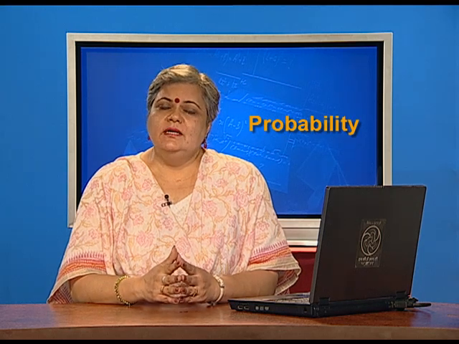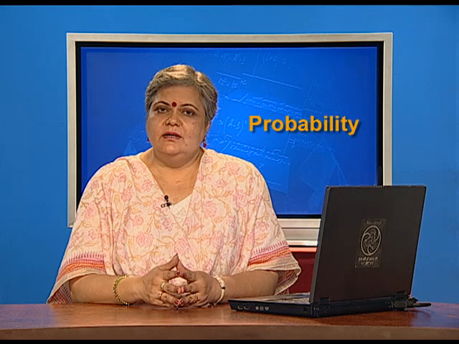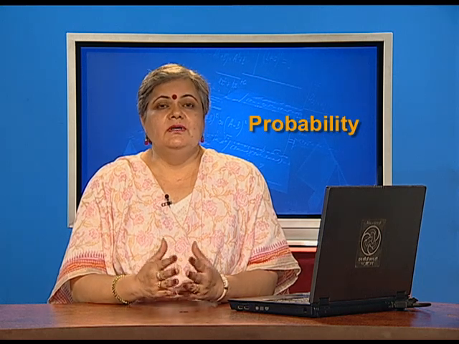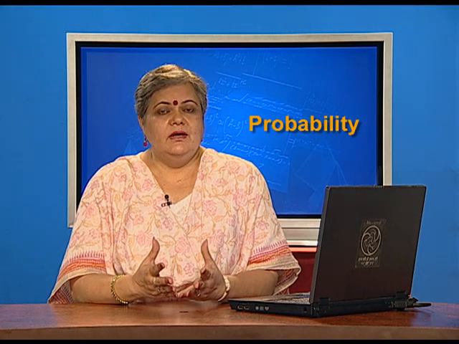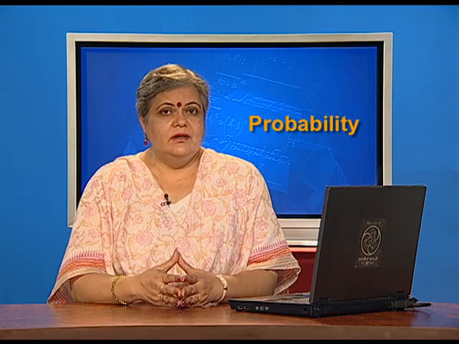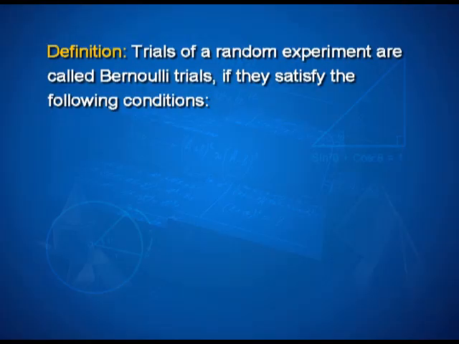So, what exactly do we mean by Bernoulli trials? The term was coined after the Swiss mathematician Jacob Bernoulli. And what do they mean?